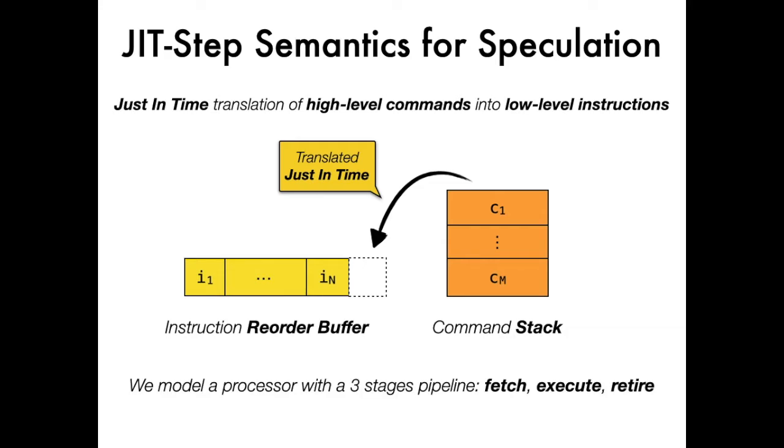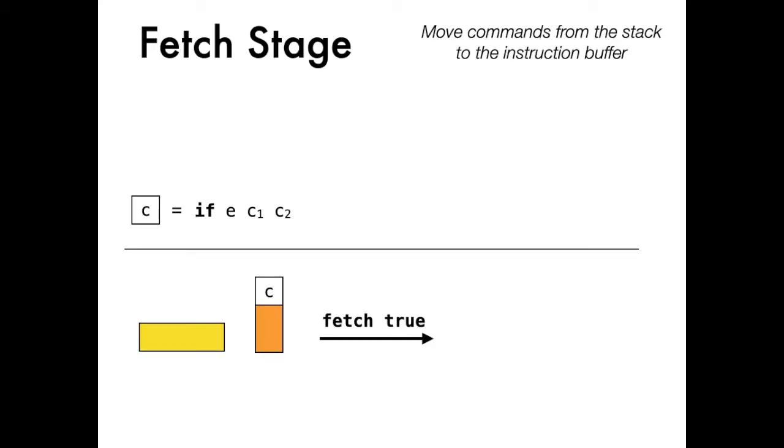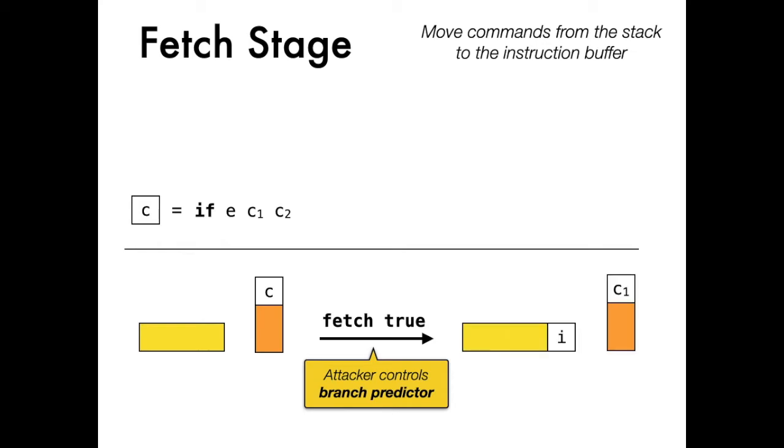The processor pipeline consists of three stages: fetch, execute, and retire. We do not fix the order in which instructions and their individual stages are executed. Instead, we let the attacker supply those decisions through a set of directives. For example, by supplying directive fetch true, the attacker instructs the processor to predict outcome true for the condition E and speculatively follow the then branch, which is pushed on top of the command stack.